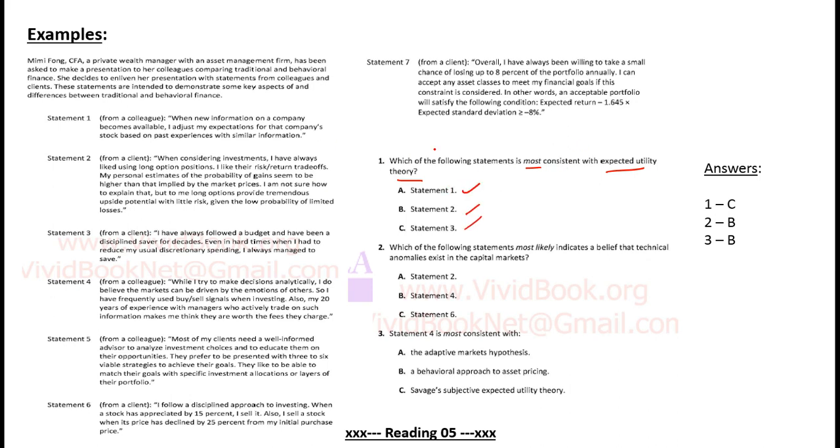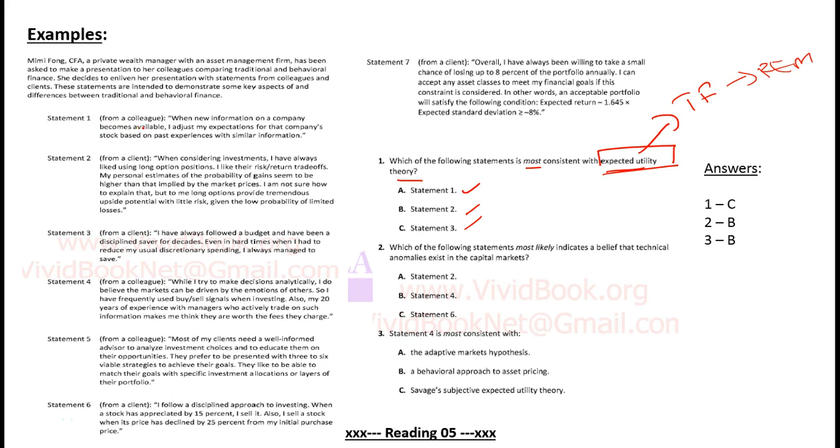Before we go on to reading these statements, the first thing to know here is that they are talking about utility theory. That means they are talking about traditional finance and rational economic man. These keywords should be anchored into your mind immediately, so that when you read the statement, you know what you need to find out. So first, the 3 statements you have to read.